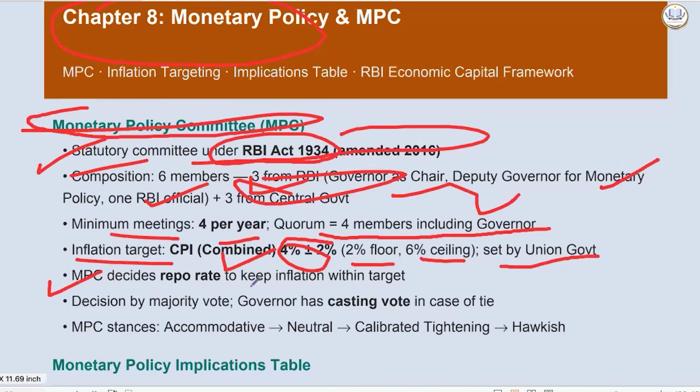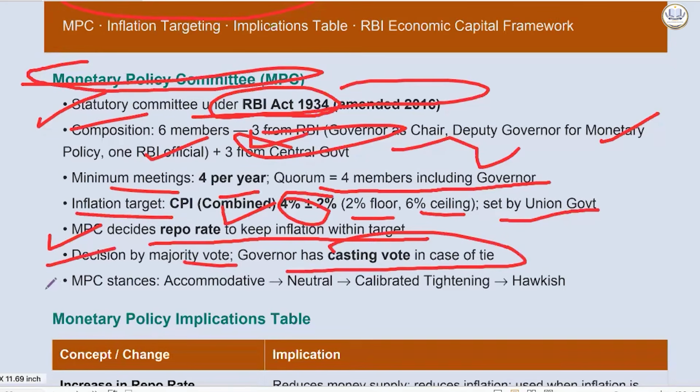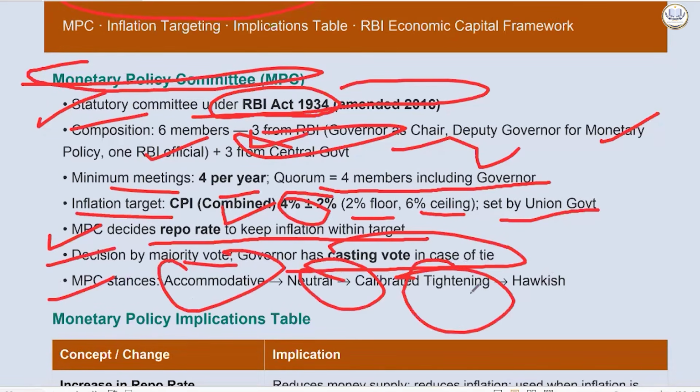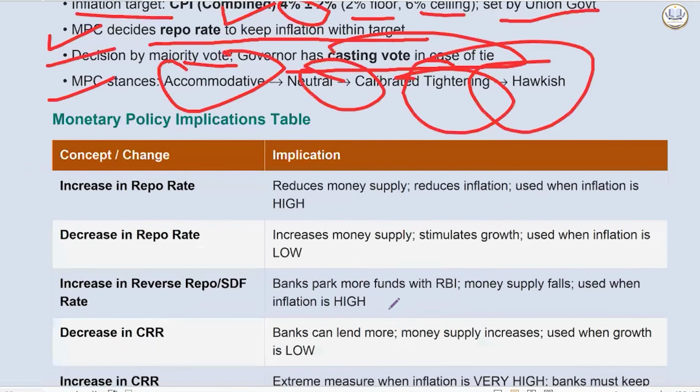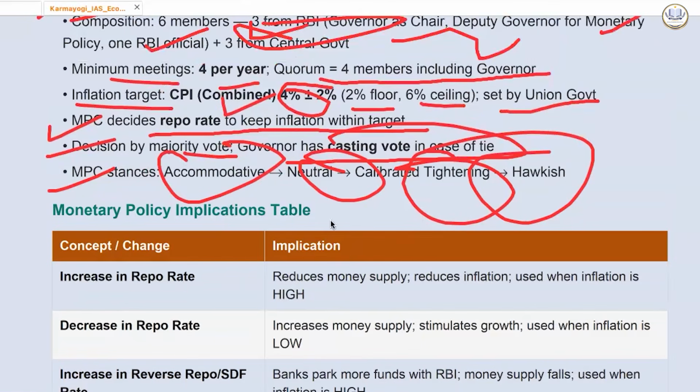Monetary Policy Committee decides repo rate to keep inflation within target. Decision by majority vote. Governor has casting vote in case of tie. MPC stance: accommodative, neutral, calibrated, tightening, and hawkish. Now, what is all this? This is something which you need not go very deep into, but still you should have some idea about it. There are mainly 3 stances which are important, which you should know.